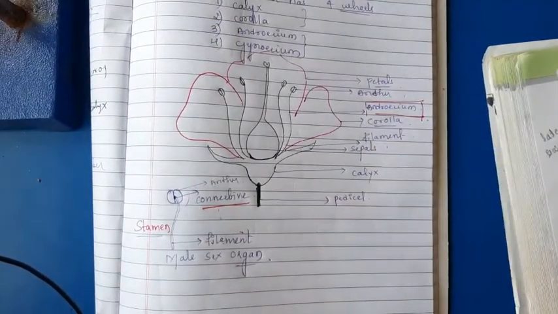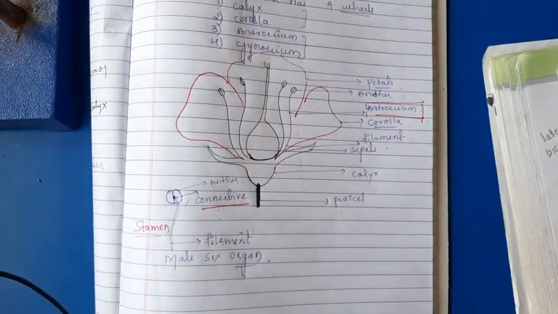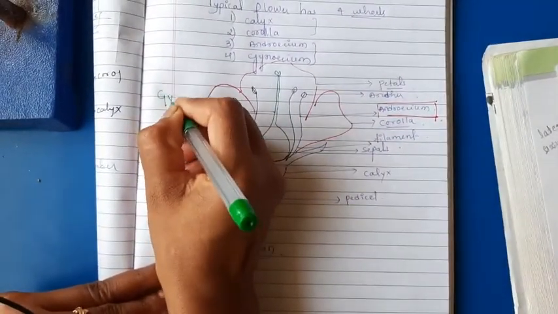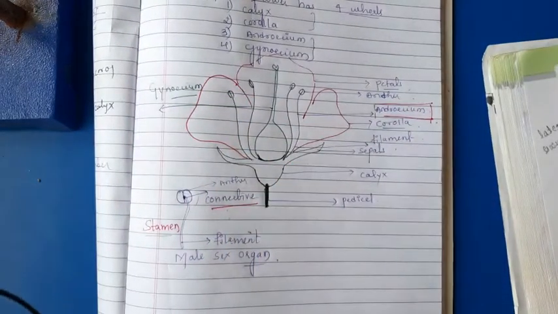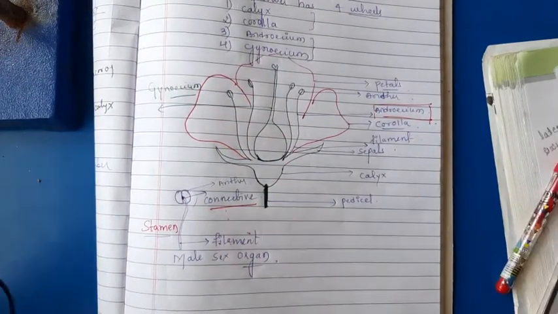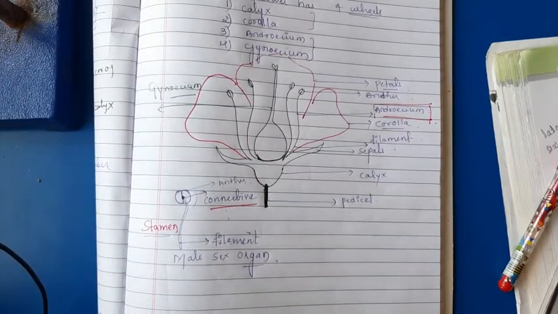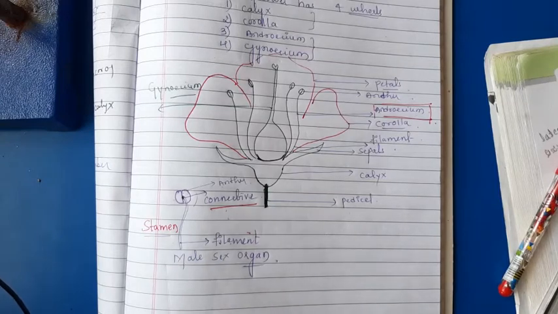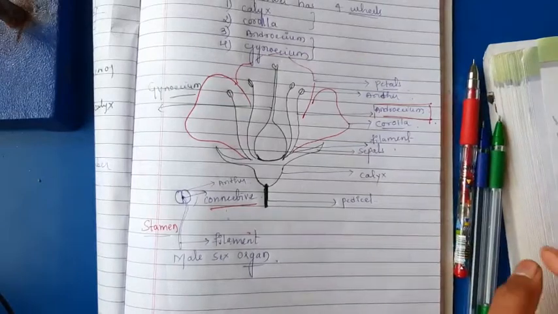Then the last thing, that is gynoecium. Here I will mention this one is the gynoecium. Usually the gynoecium number is lesser than the androecium number. The gynoecium is the female sex organ, which consists of carpel or pistil.